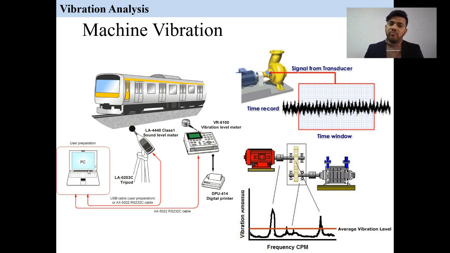Okay, you can see here another sensor we use on the motor, and we can get the transducer signals. If the vibration is very high, it means there is some problem, maybe a wear and tear problem, maybe a misalignment problem, maybe some other problem. So you can remove that problem, and your machine will give you maximum efficiency.